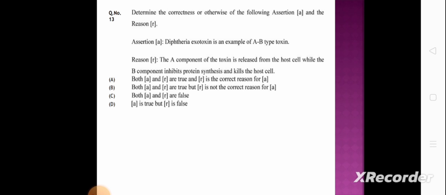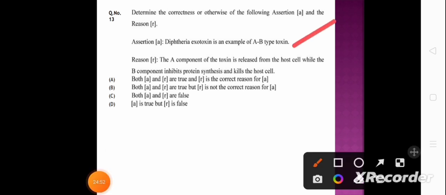Assertion: diphtheria exotoxin is an example of AB type toxin. It is correct because diphtheria toxin is an exotoxin and it is AB type of toxin. Reason: A component of the toxin is released from the host cells, while the B component inhibits protein synthesis and kills the host cells. No, the reason is not correct, because the B subunit helps in binding.